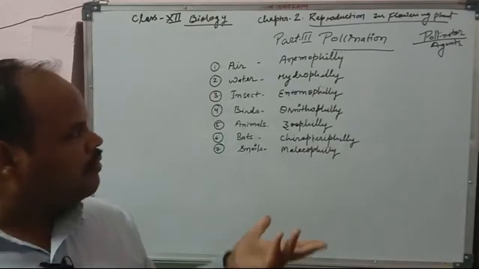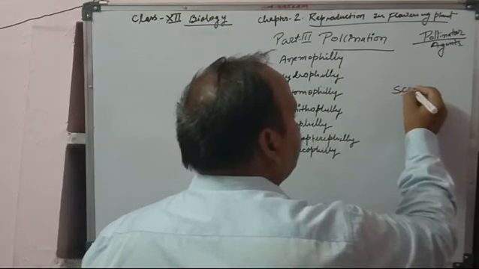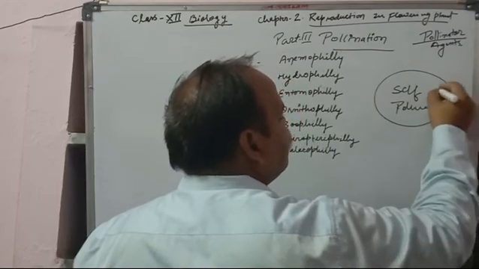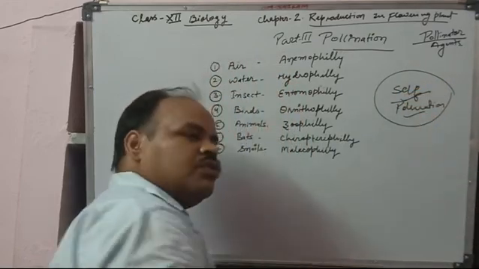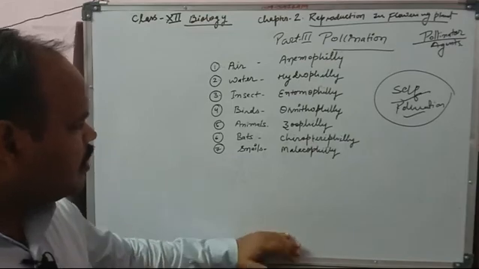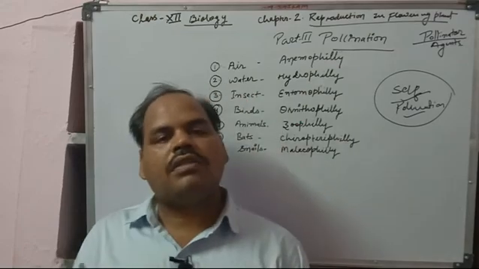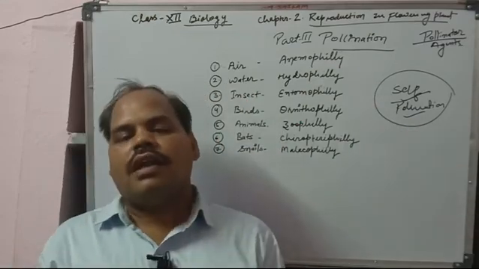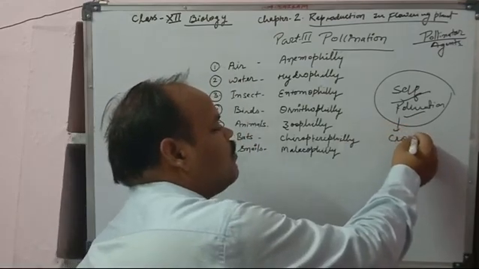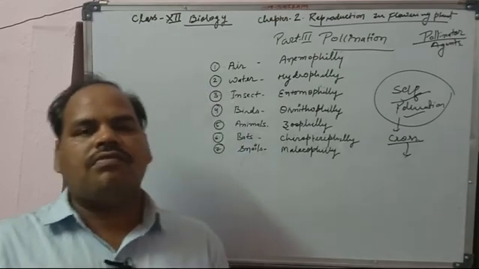Next class we will discuss what self pollination is and its functions like autogamy or geitonogamy. Then we will discuss cross pollination, and after that all the pollinator agents and their examples.